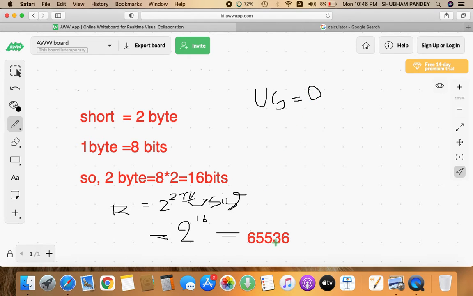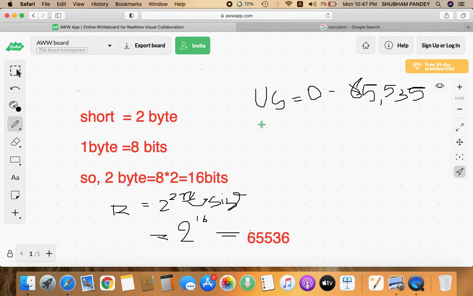Out of 65,536, if 1 is excluded, then 65,535 is left. So the range of unsigned short is 0 to 65,535, meaning numbers from 0 till 65,535 are stored in the unsigned short data type.